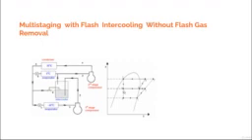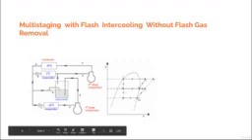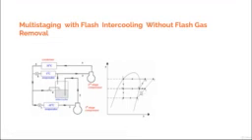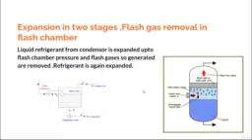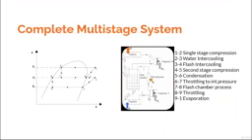For example, in this case, from 6 to 7, if you compare, it is a liquid plus vapor which is being expanded. So unnecessarily, we are carrying the flash gas, and then you are compressing that flash gas, which is not contributing in the compression phenomena in the case without flash gas removal, which is an inefficient case. Okay, so this is the most desirable thing to do, a very advantageous thing to do, that we need to remove the flash gas at the state 8, and we need to expand from the intermediate pressure only the liquid refrigerant up to the evaporator pressure. So this is seen from the diagram over here. Okay, so look at this diagram and convince yourselves what is happening.